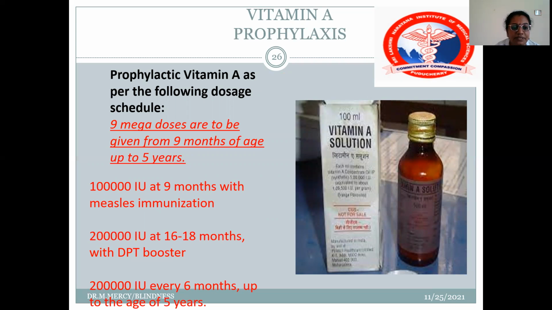So in the 9th month, we give 1 lakh international units. And after the first year, that is from 16 to 18 months, every 6 months, we give 2 lakh international units up to the age of 5 years.